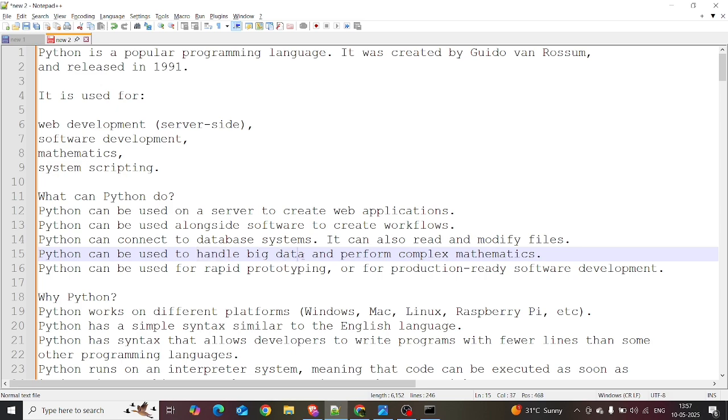Python can also handle big data and perform complex mathematics. Python can be used for rapid prototyping or for production-ready software development. ChatGPT is also built with Python, and many apps like Meta's are built with Python, right?